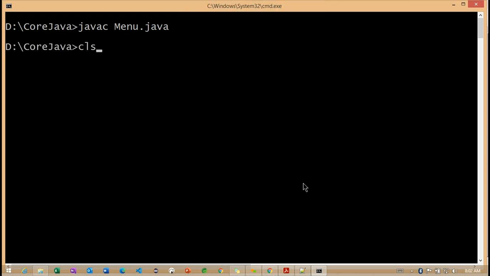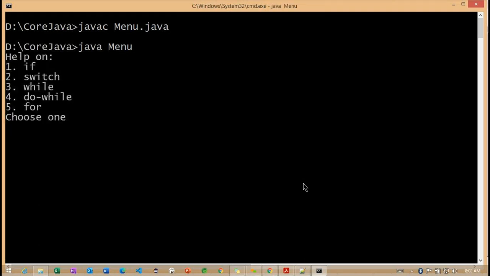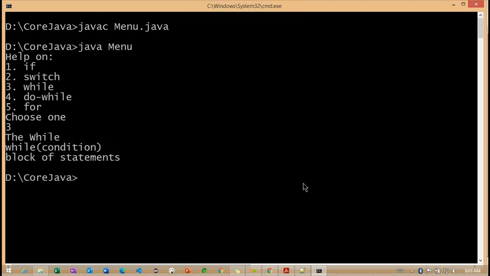Now you can see the cursor is blinking here. We need to provide the inputs. Getting the point? Up to what inputs did we implement? 1, 2, 3 we implemented here. So I want to check with the 3. Whenever we give this 3, click on enter.